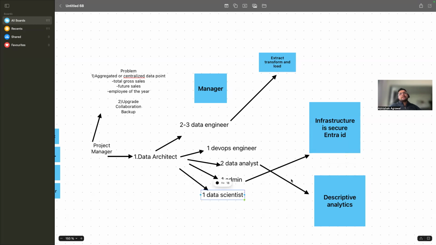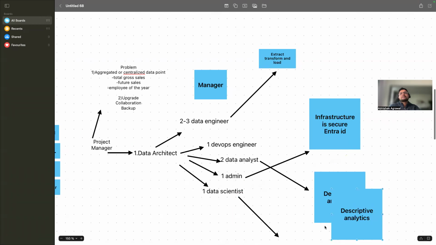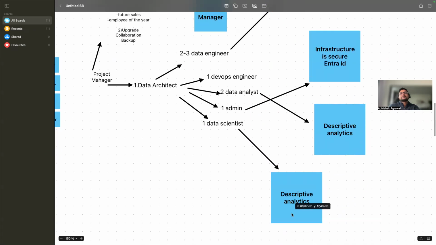What will a data scientist do? Data scientists will predict the future. Predictive analytics will be done by data scientists. Predictive analytics means data scientists will try to understand what the future outcome will be. Predictive analytics means he will try to predict what the sales will be in the future. All of that will be done by a data scientist.